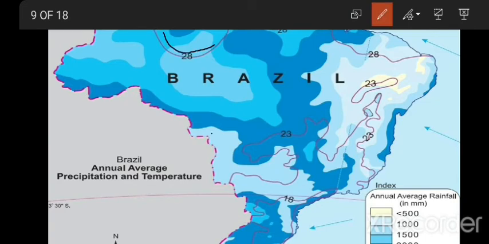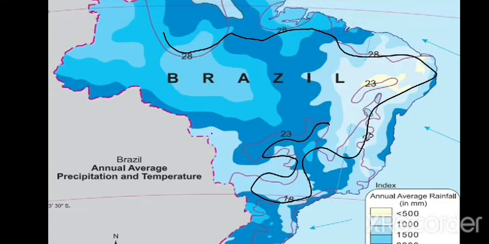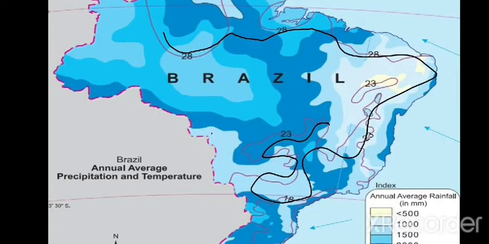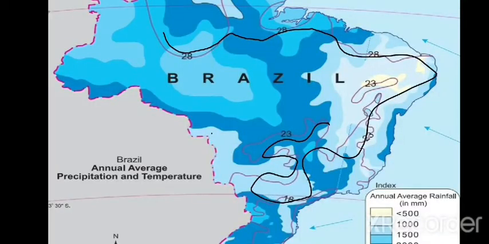We can say in the northern part it is 28 degrees Celsius, and in the southern part 18 degrees Celsius. Okay, class?